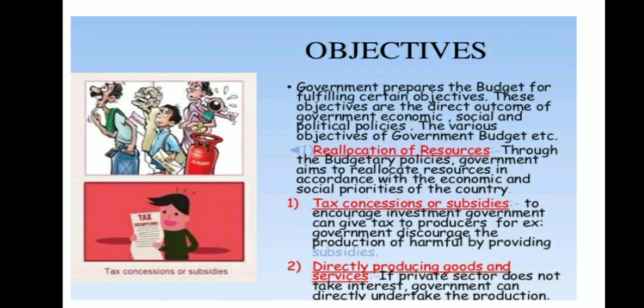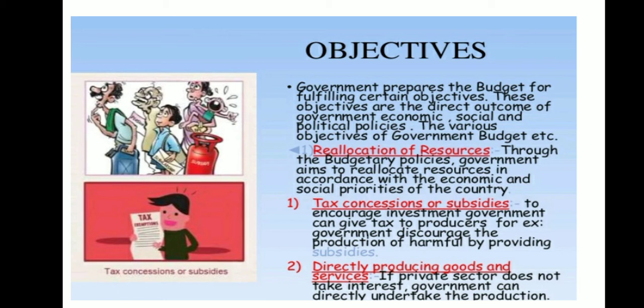And on the other hand, if the industry is harming the society, their taxes would be high. You know that the taxes on cigarettes and alcohol are a little higher than on other consumable items.